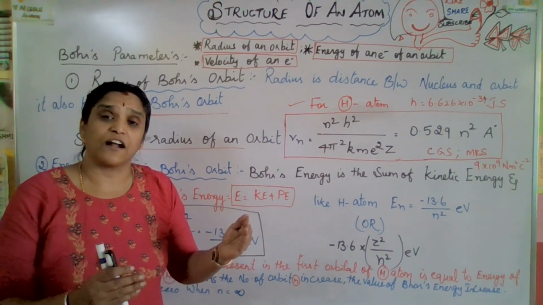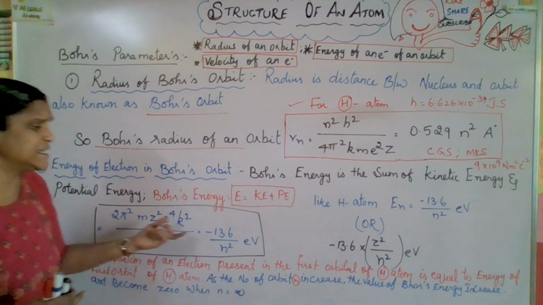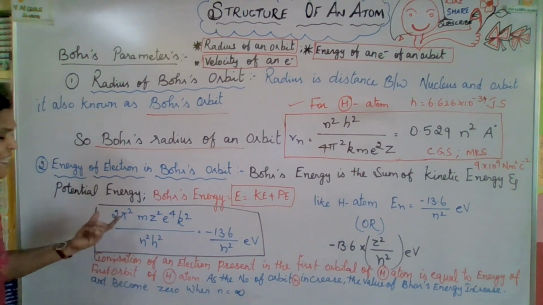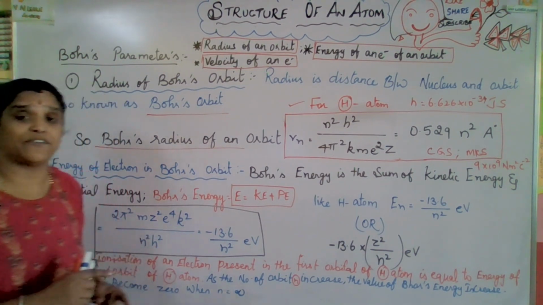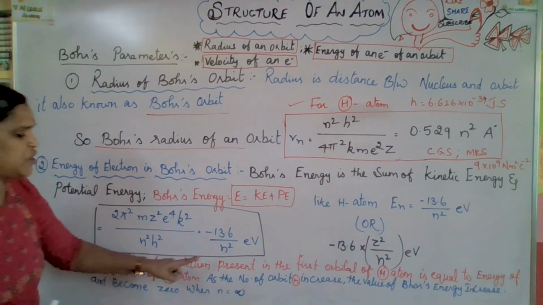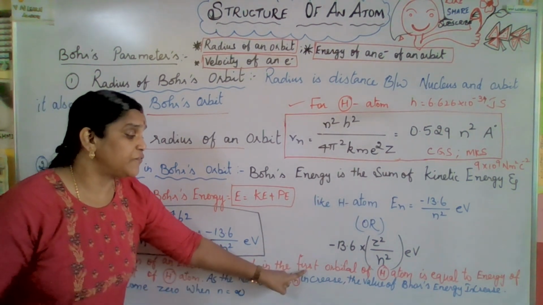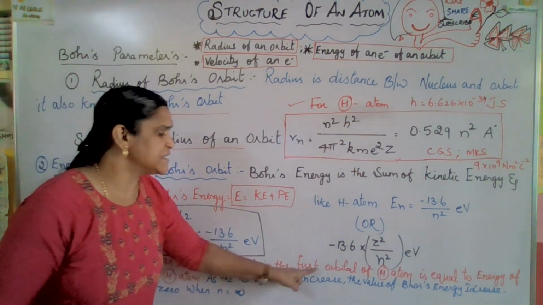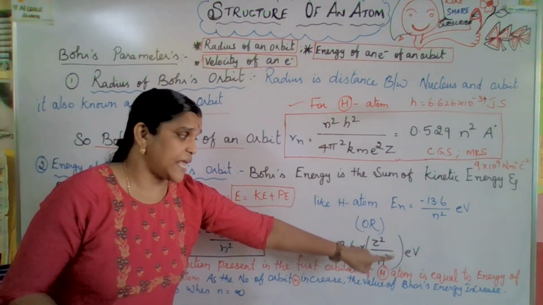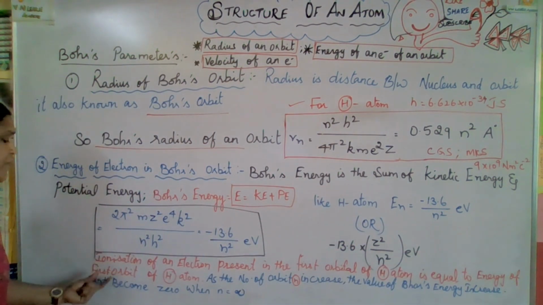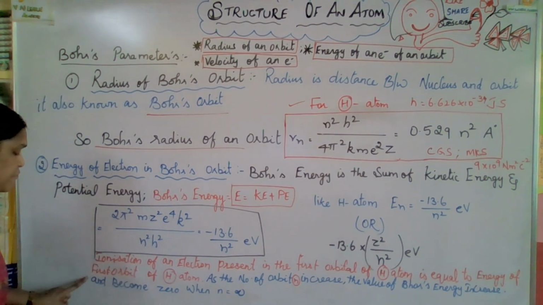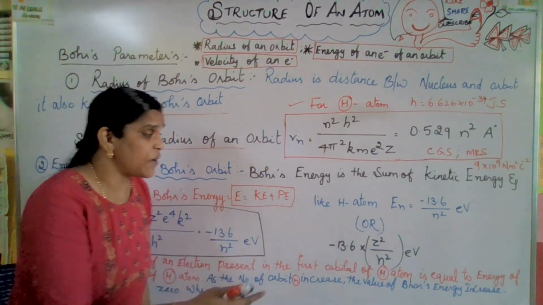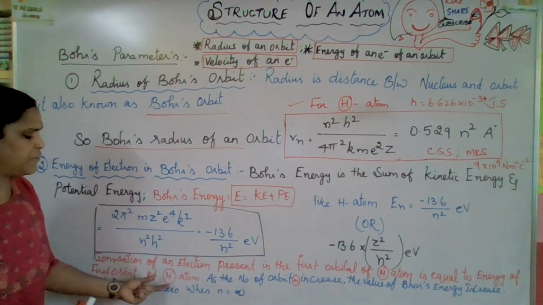The energy is required to remove the electron, so we use this formula to solve such questions. Now, note the point: the ionization energy of an electron present in the first orbit of the hydrogen atom is equal to the energy of the first orbit of the hydrogen atom.